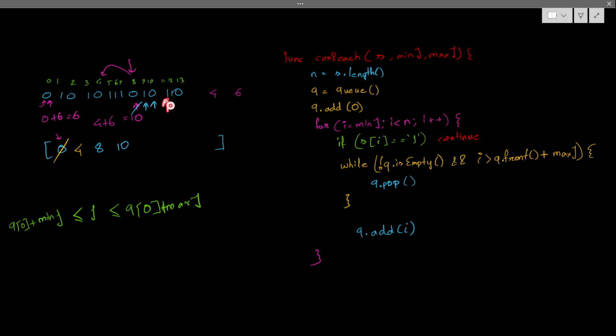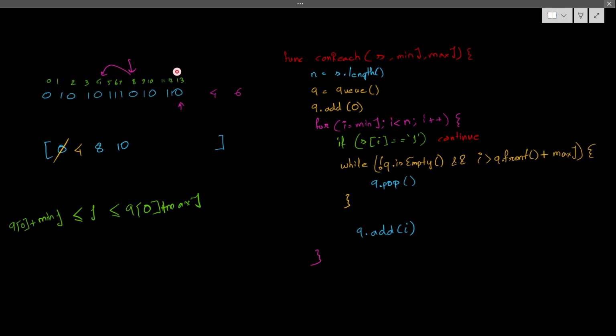Now it will come here, and then I will come to 13. Let's see what will happen with 13.